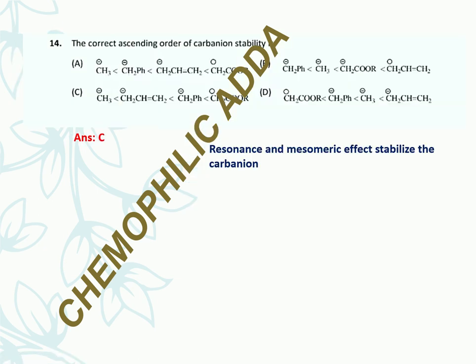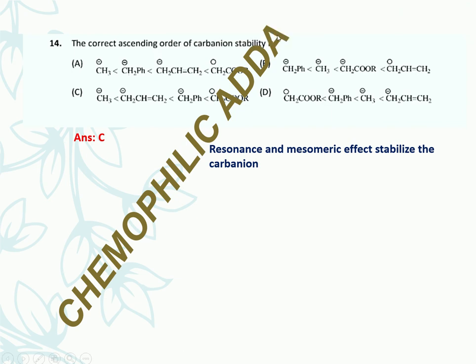And the ascending order of carbanion stability. Ascending means increasing order of carbanion stability. The carbanion stability depends upon the withdrawing nature of any functional group, and also depends upon resonance.